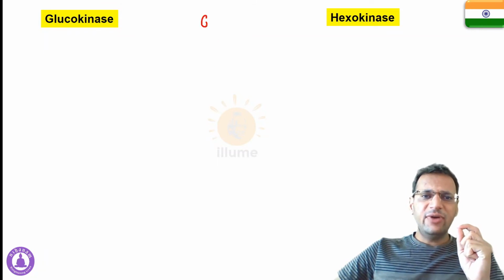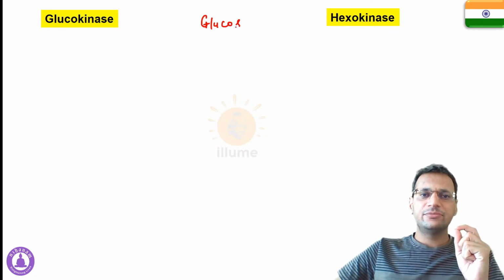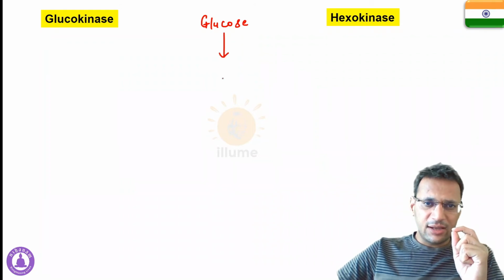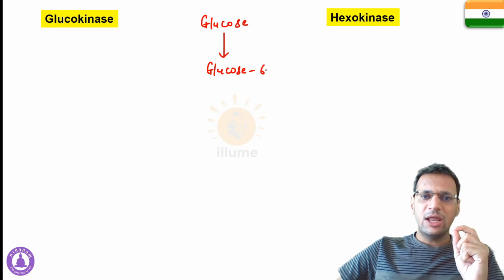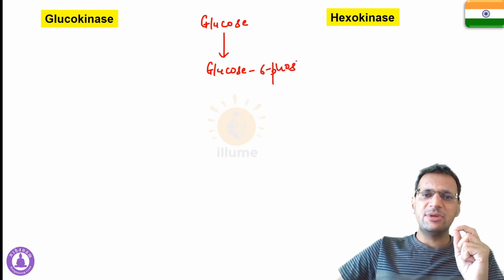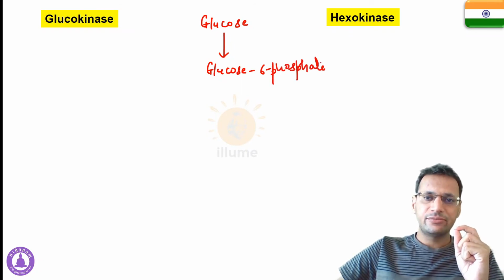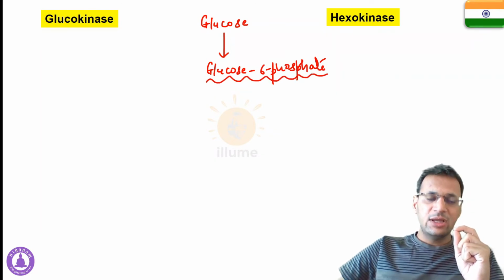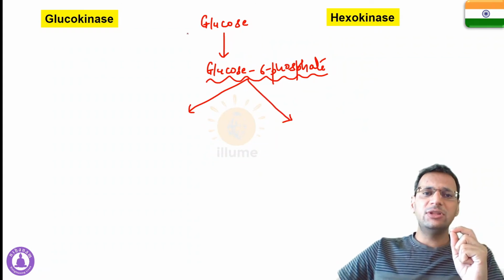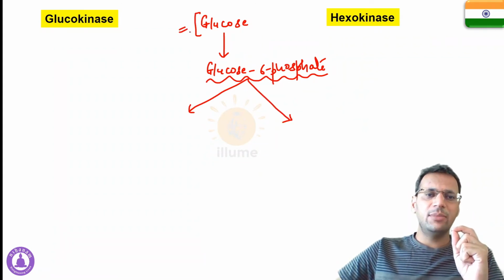See, in the very first step of glycolysis as well as the formation of glycogen, the very first step is the phosphorylation of glucose. Now, this glucose 6-phosphate has got two different kinds of fates depending on the concentration of glucose in the blood.